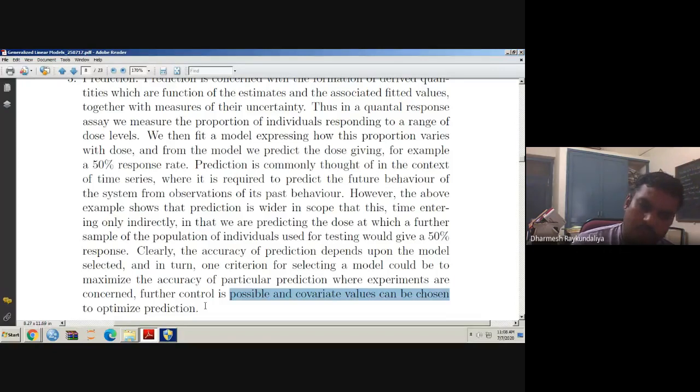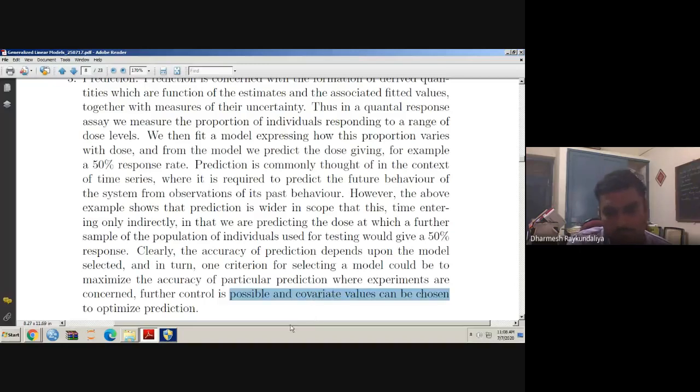So we need a model which should have a good prediction. When I say good prediction, it means that there is a high level of accuracy in a specific bound, and that is how we say the 95% confidence interval. And we are always looking for a confidence interval which is narrow in nature. We are never interested in a wider confidence interval. So when we say narrow confidence interval, it means that the forecasting error, that is the standard deviation of the forecasting error, is small. That means it is giving the prediction at a high accuracy level.